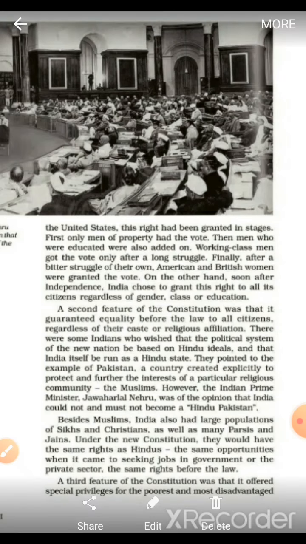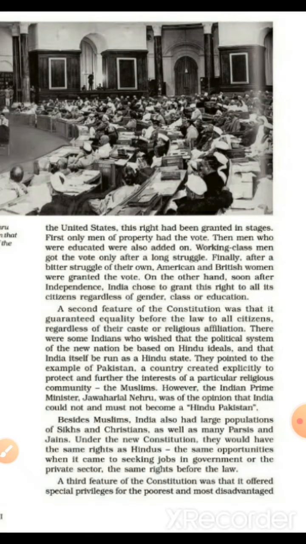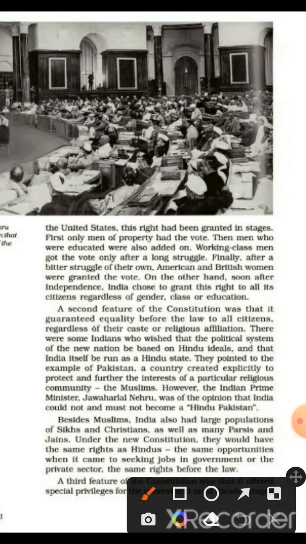So the second feature of the Constitution was that it guarantees equality before the law. That is, all persons are equal before the law. It's the rule of law.